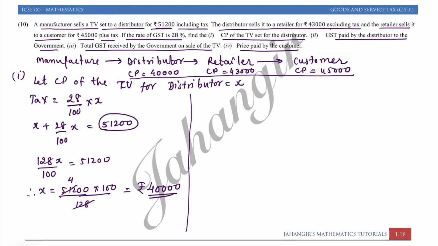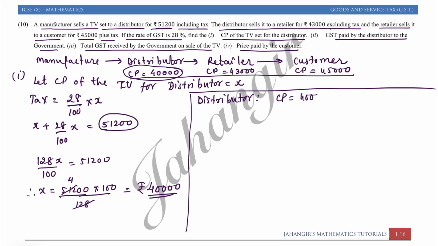Now they ask for the GST paid by the distributor to the government. So what amount had the distributor paid to the government? The tax liability of the distributor. If I make the distributor's part, we write CP as rupees 40,000 and his selling price is rupees 43,000.